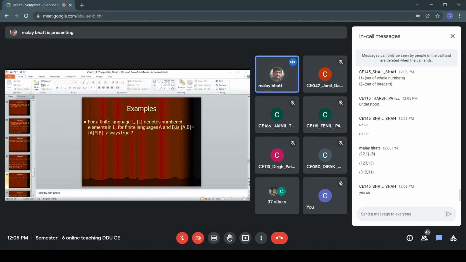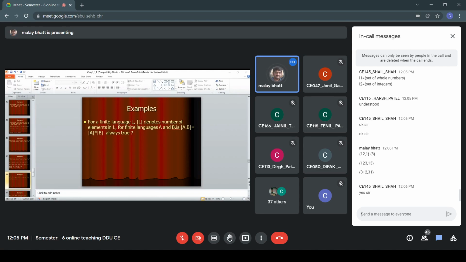For finite languages A and B, so for two languages, both A and B are finite. We want to find mod of A concatenation with B. So we will perform a concatenation of A with B first, and then we'll take the mod of it, which is equal to mod of A into mod of B.